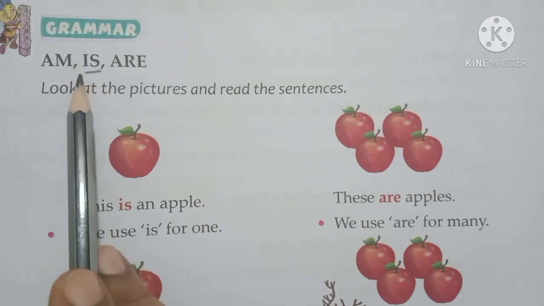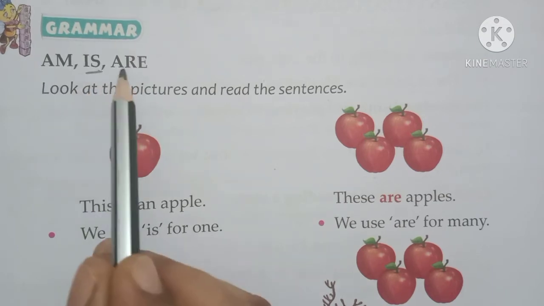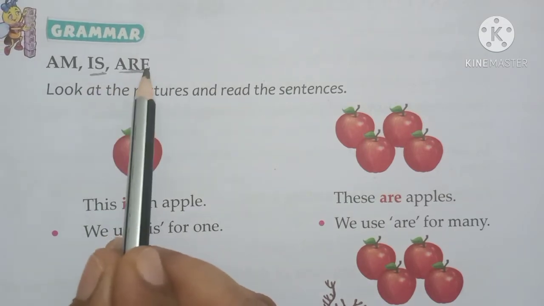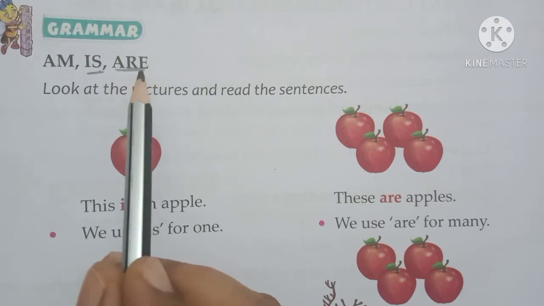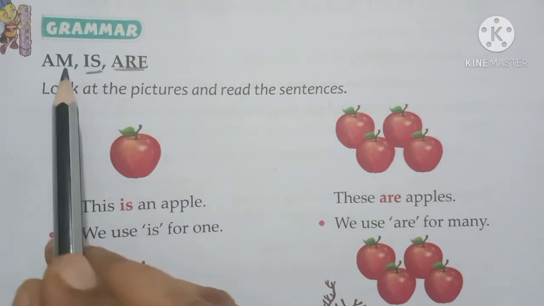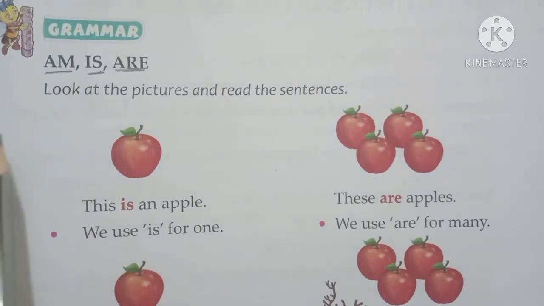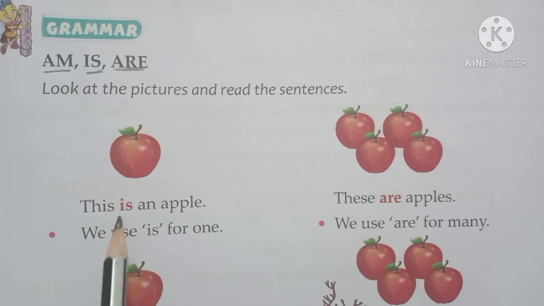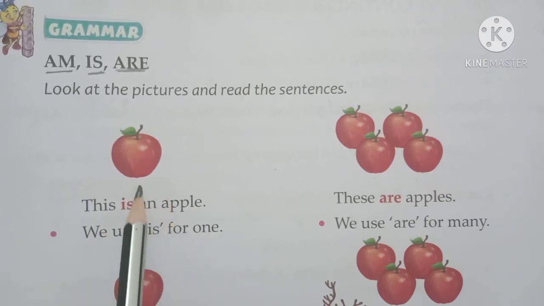And if there are more than one nouns, we use are in a sentence. And wherever the sentence is starting with I, we use am in a sentence. Now here we are speaking about one noun.